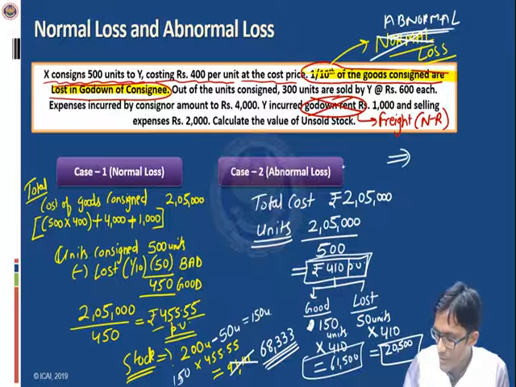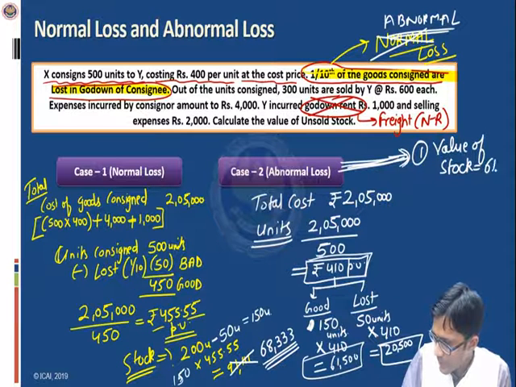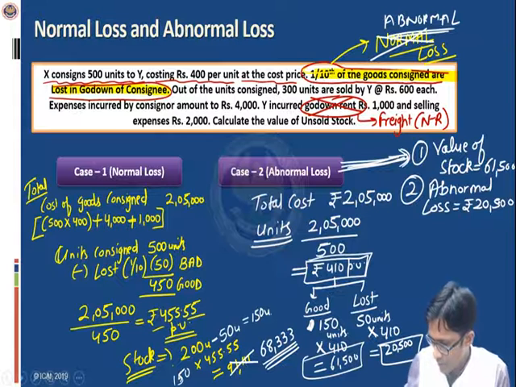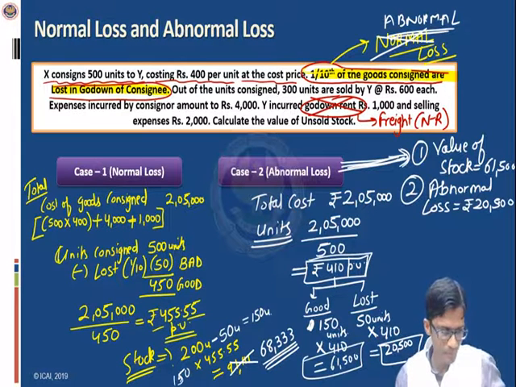In this second case, I have calculated two things. One is the value of stock. Value of stock is rupees 61,500. And secondly, I have calculated the value of abnormal loss. What is the value of abnormal loss? Rupees 20,500, right? So this is the final conclusion.